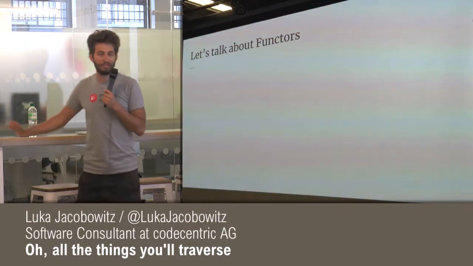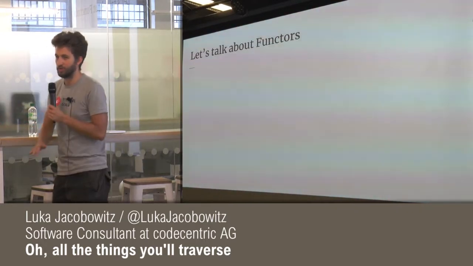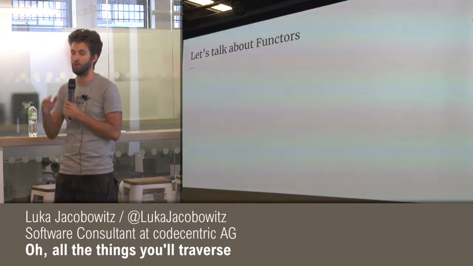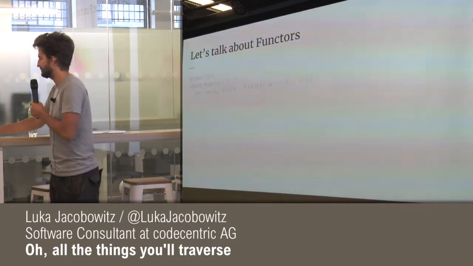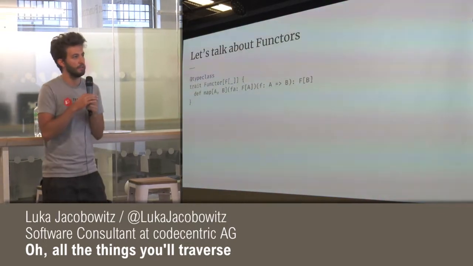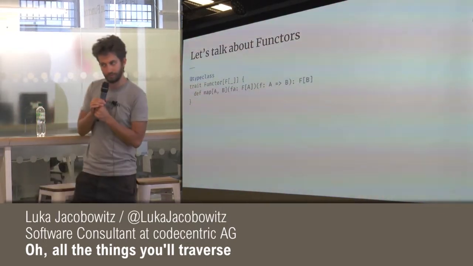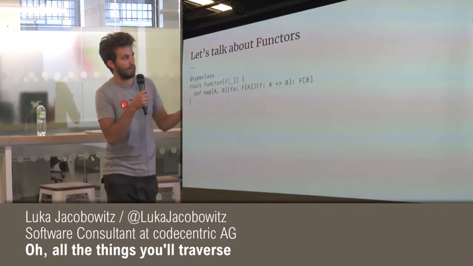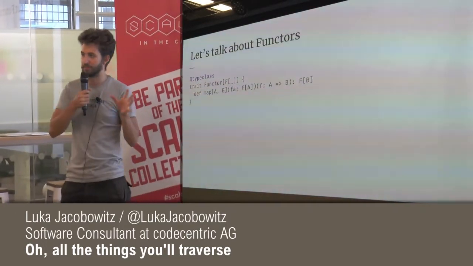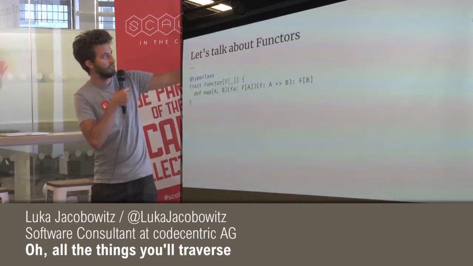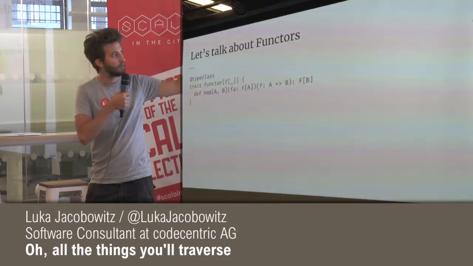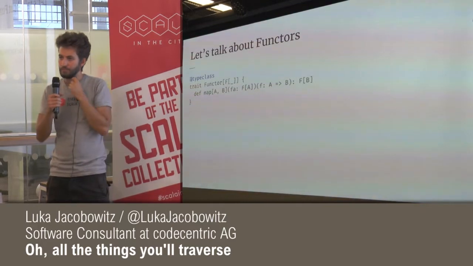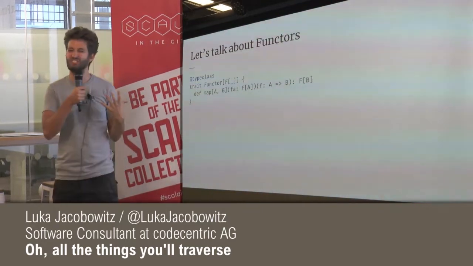No? Cool. So let's talk about this thing called functors. I'm going to say that functors are actually a lot simpler than monoids. So if monoids were simple to you, this will be even easier. So this is what functor looks like. It might look a bit more scary, but it's actually more simple. Right at the beginning, we might be a bit confused by this thing inside the brackets, the F bracket underscore bracket. And that is what we call a type constructor, or a higher kinded type.